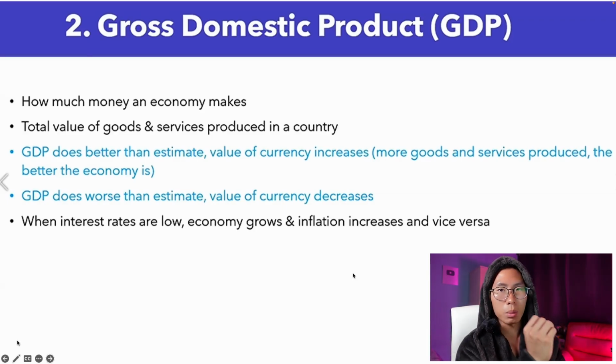Next, we have gross domestic product. So when it comes to gross domestic product, it's essentially how much money an economy makes. Okay, so think about this. It's the total value of goods and services produced in a country.